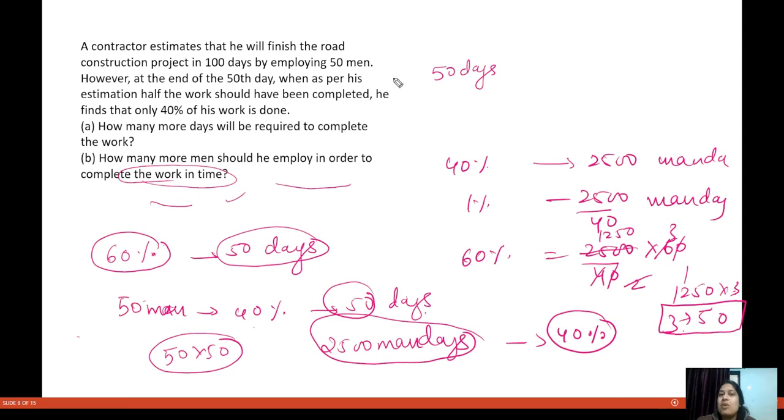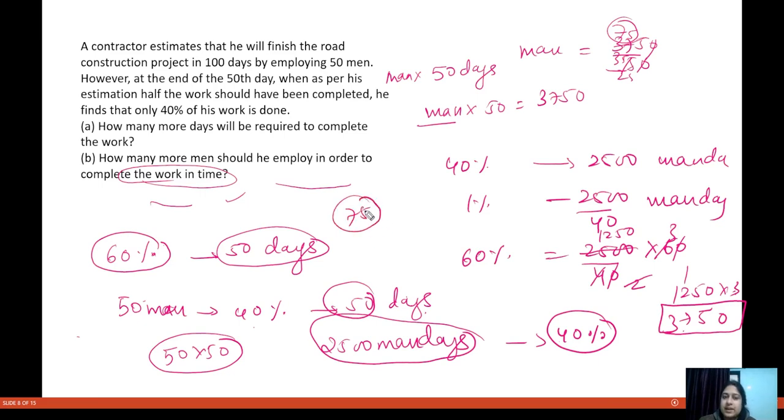Okay, how many men will you require? So men into 50 is equal to 3750. So how many men? 3750 divided by 50. So 5 sevens are 35, and 5 fives are 25. So you need 75 men to complete the work in 50 days.